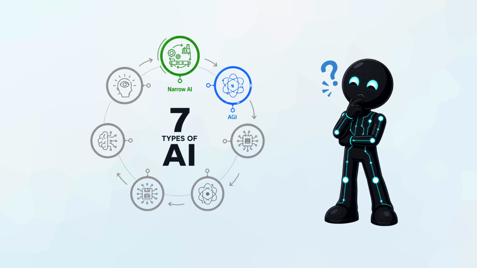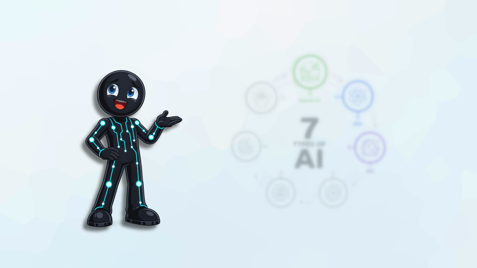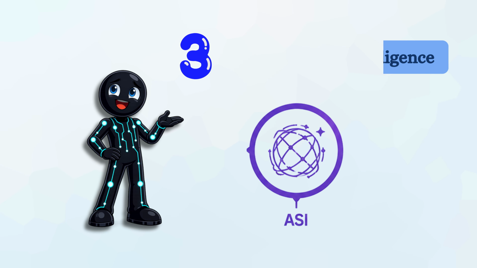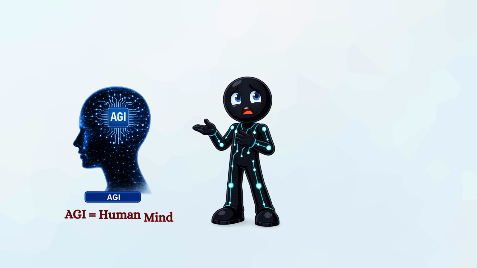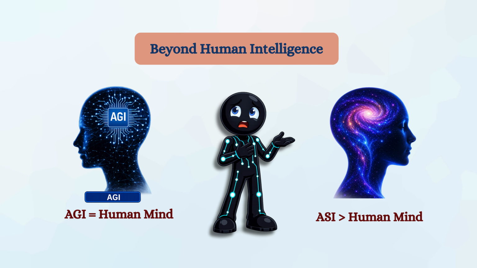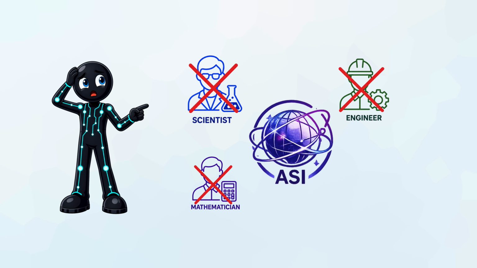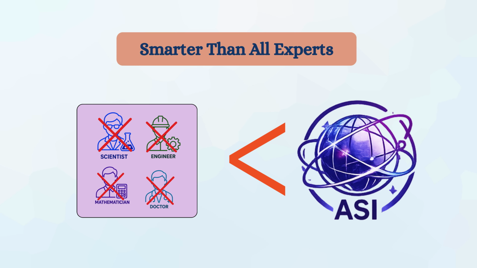So, if AGI sounds powerful, the next level takes things even further, right? Yes, this third type of AI is called Artificial Superintelligence, or ASI, also known as Super AI. If AGI is like a human-level mind, ASI would be like a mind far beyond human intelligence. We aren't just talking about a computer that is as smart as the world's best scientists or engineers. We are talking about something that is smarter than all of them combined.